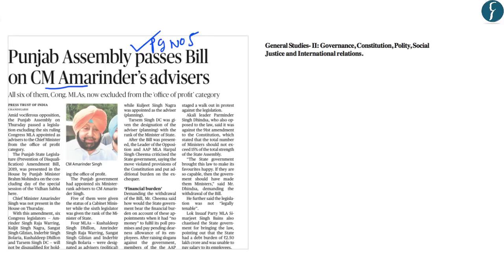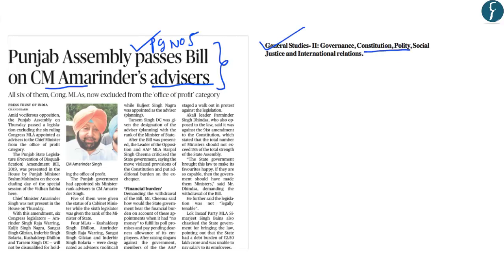If this position of advisors to the CM fell under the category of Office of Profit, all these MLAs would have been disqualified. So in order to exempt these positions from the Office of Profit category, such an amendment bill has been passed. This will fall under General Studies paper 2 under the topic Constitution and Polity.